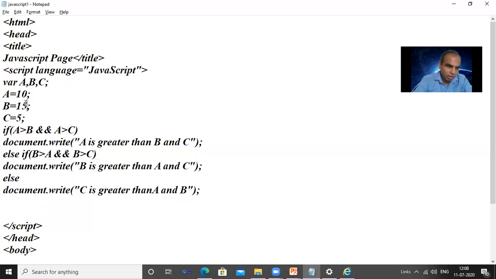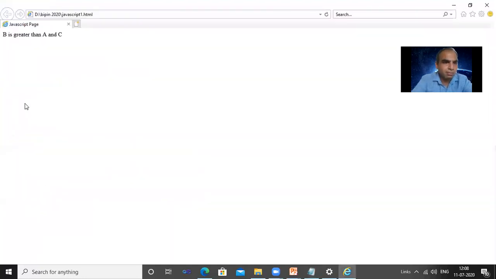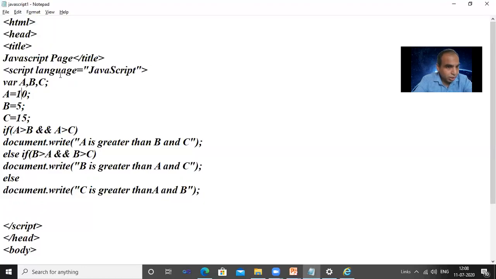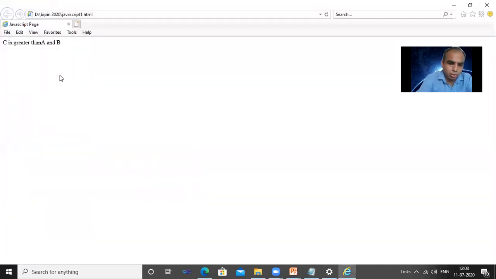Got it? We will check that with A as 5 and here now 50. Let's see the answer. Now we are getting the answer: C is greater than A and B. Why? Because here the first condition is false. If both conditions are true, then only in the AND statement, logical AND, it is true. But if one of the conditions is false, we are getting the answer false. That's why you go to the next condition. B greater than A? No. False. Go to the else statement. Now what is left? C is greater than A and B. That's the output. Got it?